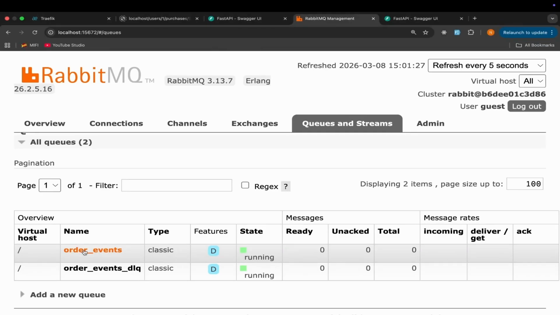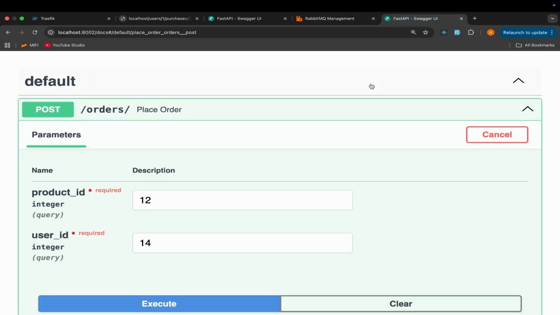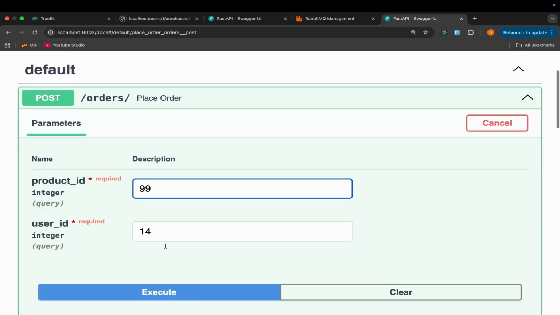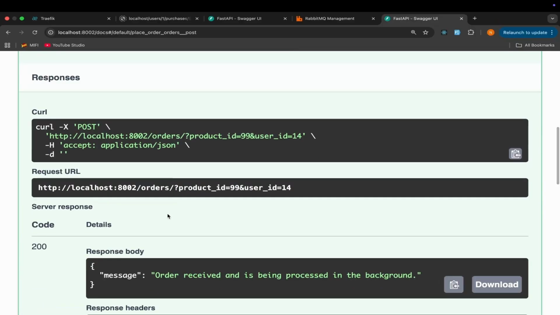Are you seeing we have order events and order events DLQ? So I'm going to go to the order service API and place a normal order for a product with ID 99 and execute. You see everything is okay.